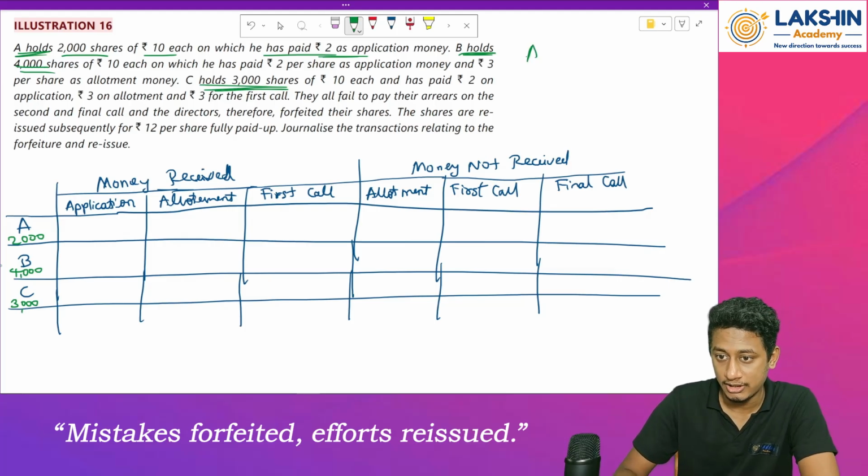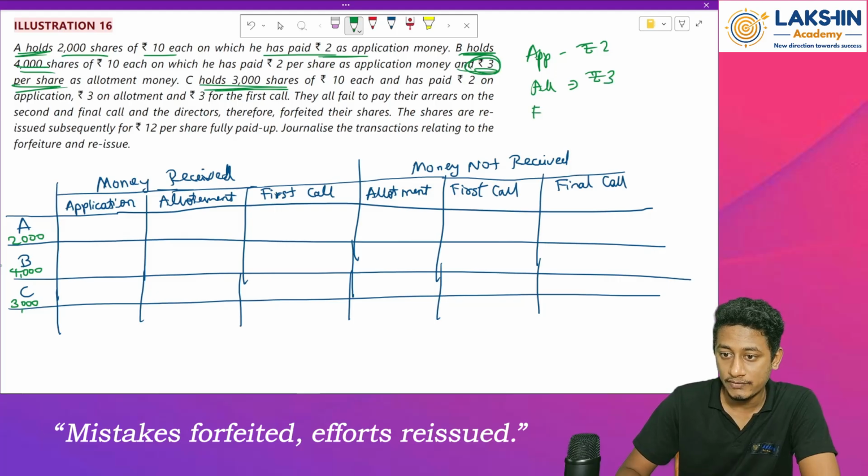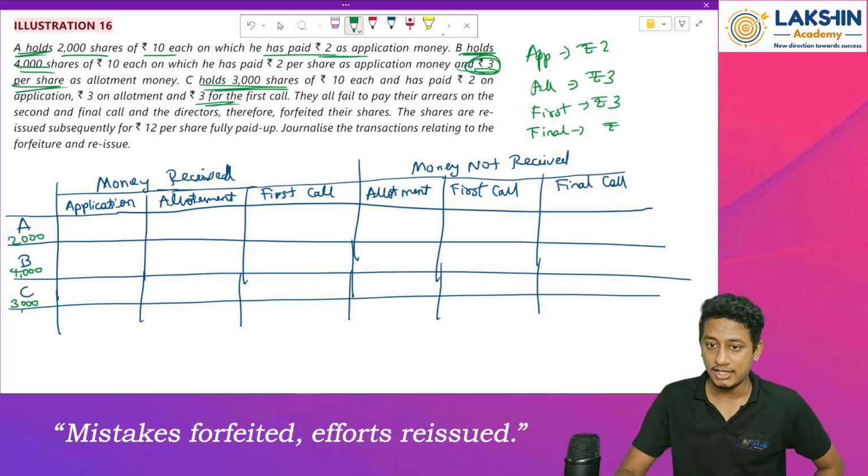I will just write it over here. On application, rupees 2 is pending. On allotment, how much is pending? Rupees 3 per share. On first call, how much is pending? On first call, rupees 3 is pending. Then on final call, how much? 10 per share, right? So 2 plus 3, 5, 5 plus 3, 8, 8 plus 2. So on final call, rupees 2 is pending.